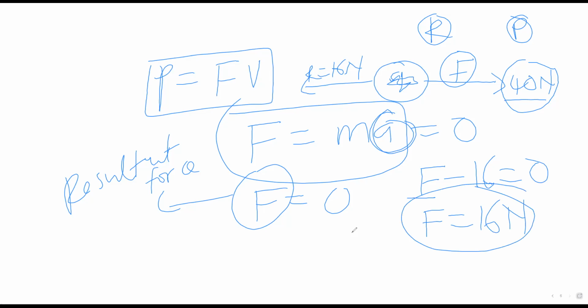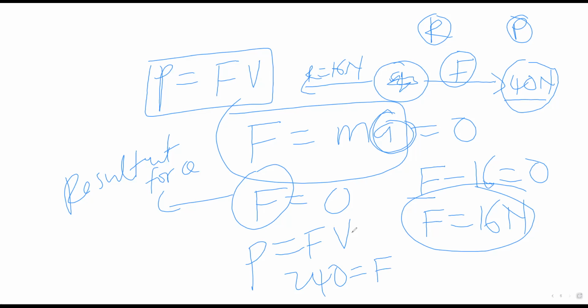Now remember, this is just one way of looking at it: for them not to be changed, it means the applied force and the opposing force must be the same for you to say that there's no change. So F is equal to 16 newtons. Then we have power is equal to force times velocity. Power is not changed, so it's still 240.